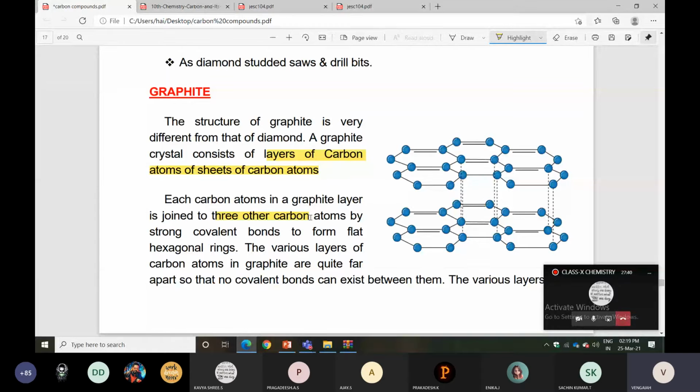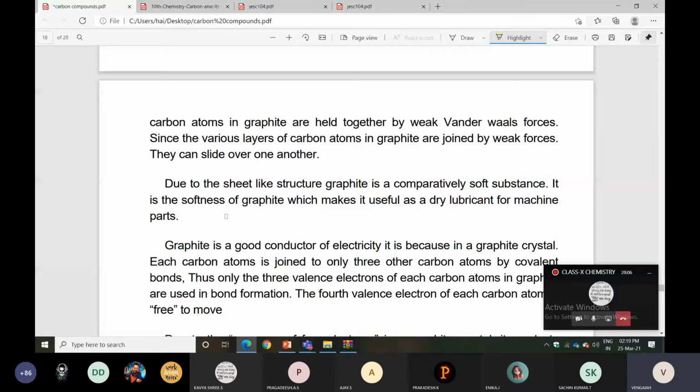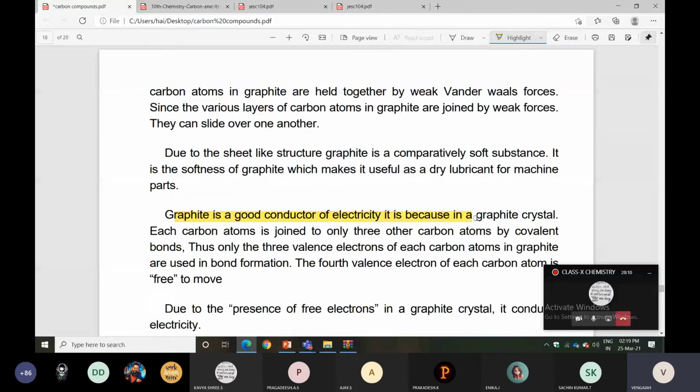But in the graphite condition, only 3 electrons participate in bond formation, and the remaining 1 electron is left over. So there is 1 free electron, and due to that it behaves as a good conductor. Graphite is a good conductor of electricity because in graphite crystal each carbon atom is joined by only 3 other carbon atoms by covalent bonds. Thus only 3 valence electrons participate in bond formation.